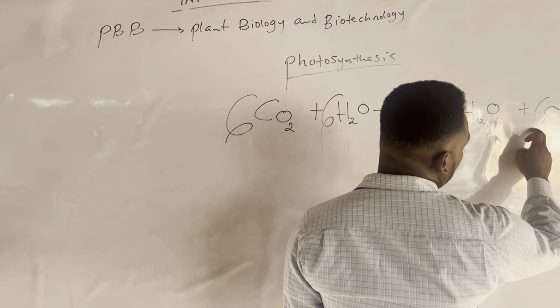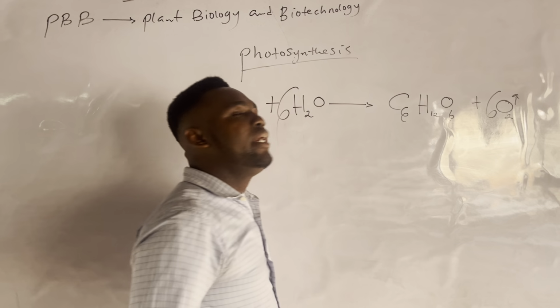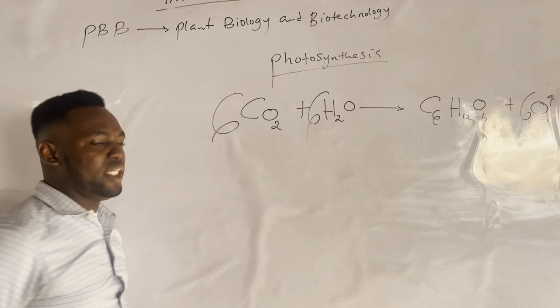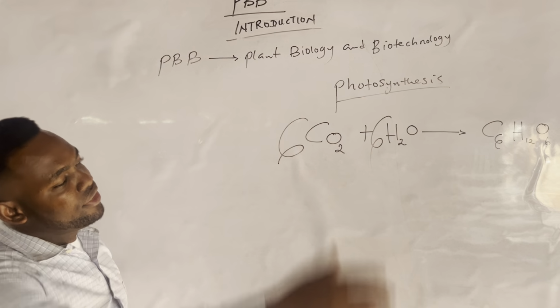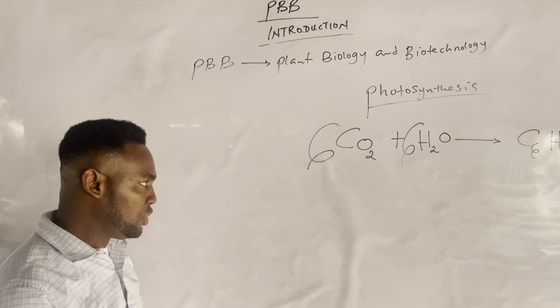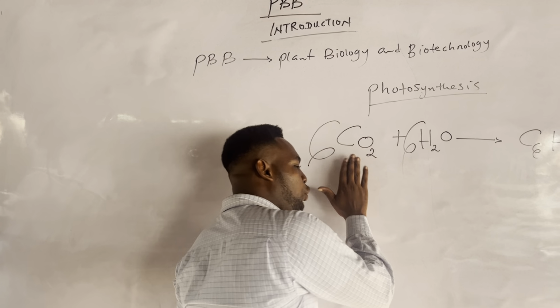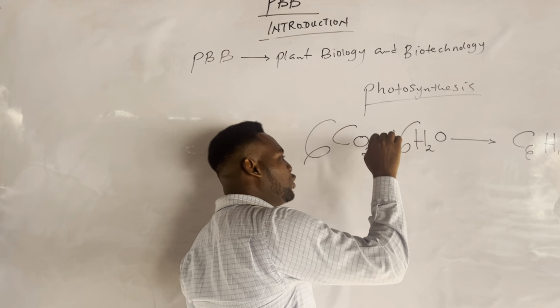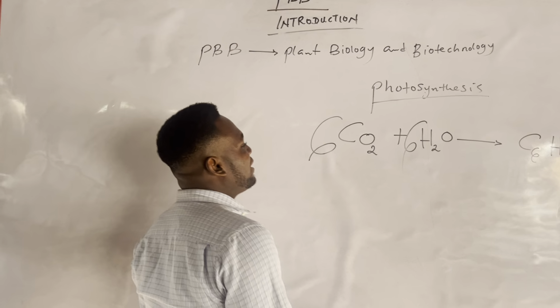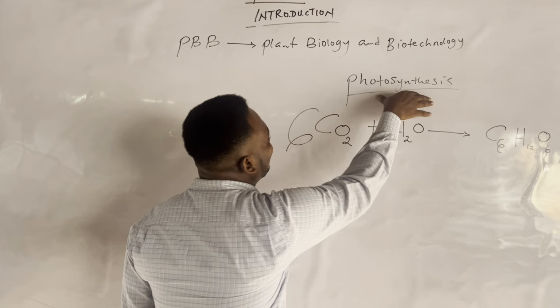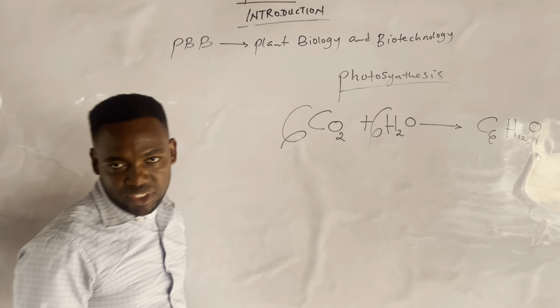2 times 6 here is what? 12, plus 6 is what? 18. So everything here is balanced. The 6, 6, 6 there gives us the balanced chemical equation. This is the equation we call photosynthesis. And as a matter of fact, you are now seeing that in photosynthesis, plants make use of carbon dioxide.